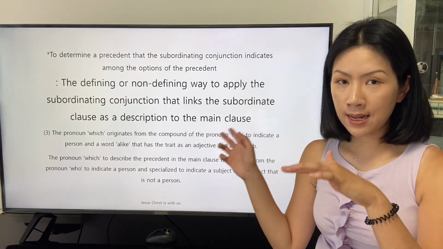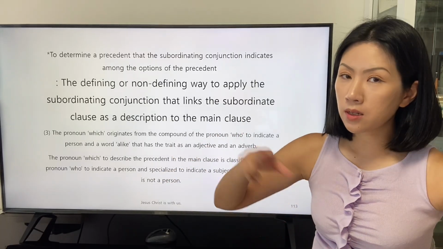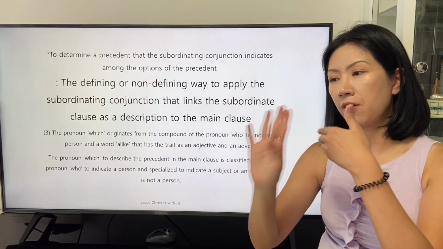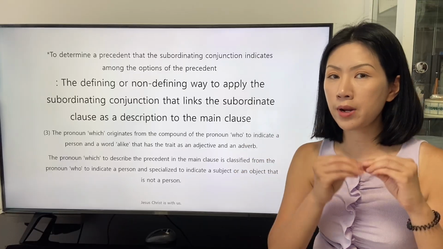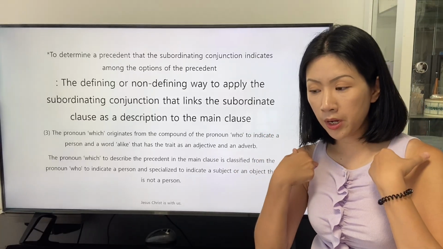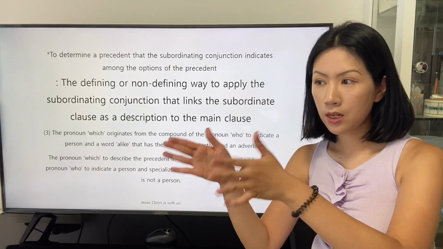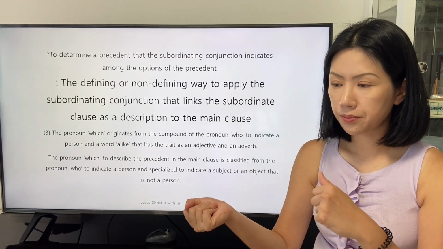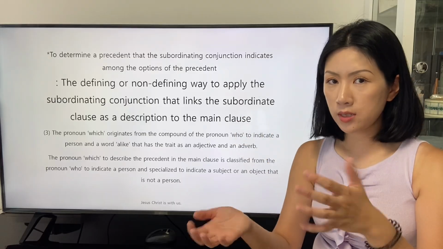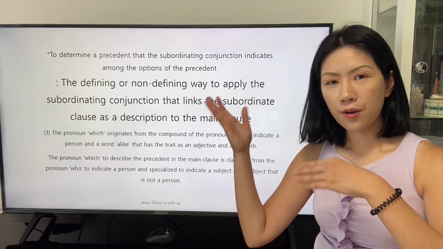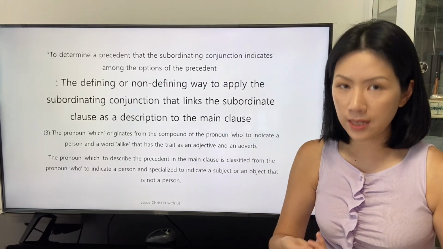But in a case that the speaker links the subordinate clause to the main clause by the pronoun which, the speaker differentiates the indication for a person by the pronoun who, and the speaker only links the precedent that indicates a thing that is not a person by the pronoun which. The speaker only applies the pronoun which for a thing that is not a person. This can be understood as a specialization.